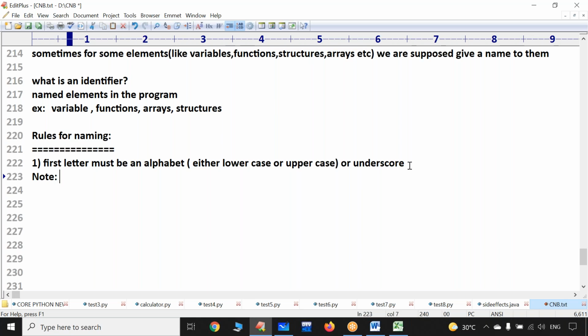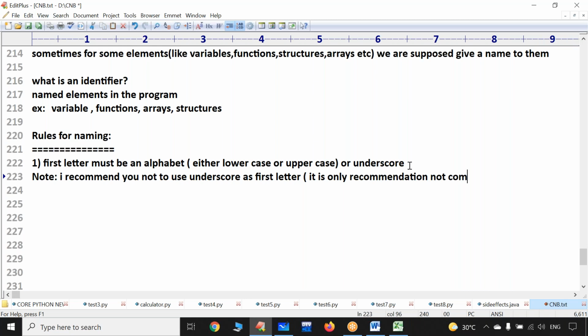It is only a recommendation, whether to follow or not is all up to you. It is not compulsion.